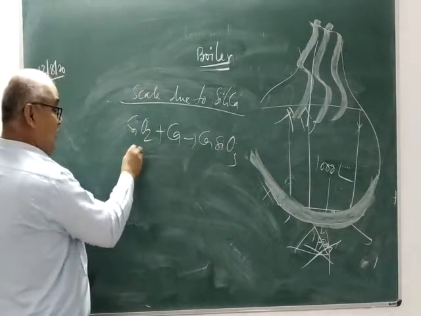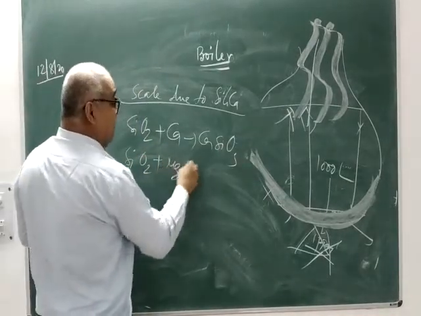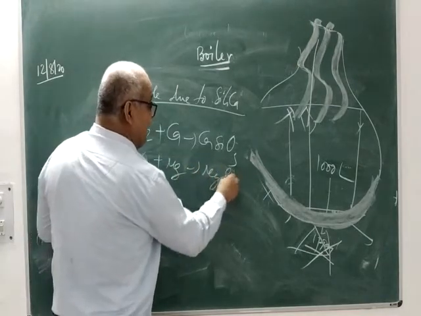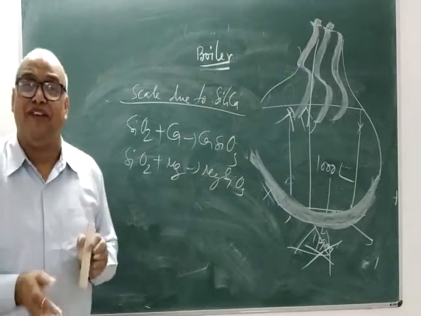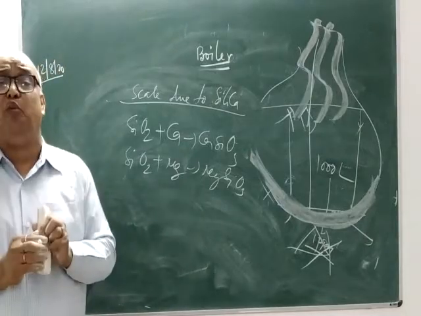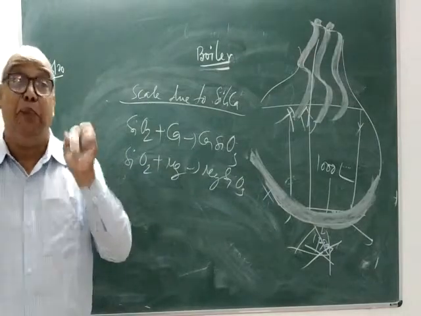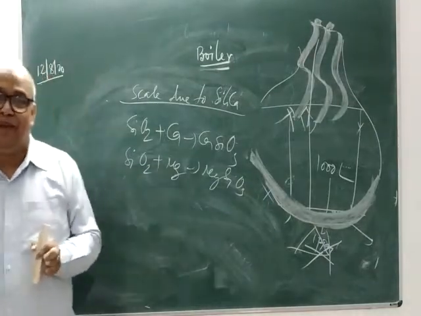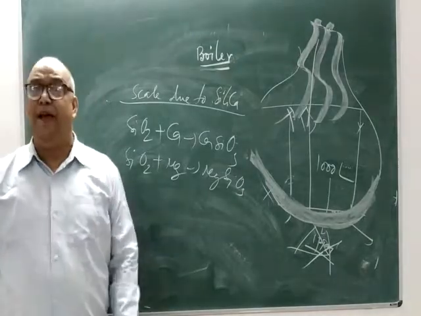Similarly, if water contains silica and magnesium, magnesium silicate will be produced. As all of us know, calcium silicate and magnesium silicate are both insoluble in water and will be deposited on the inner wall of the boiler, which will be very difficult to remove. This is all about scale due to silica.